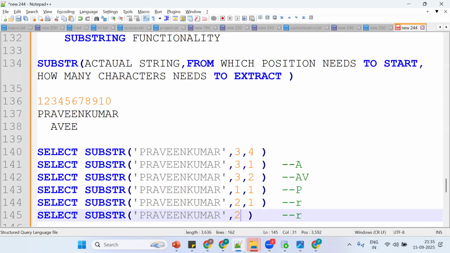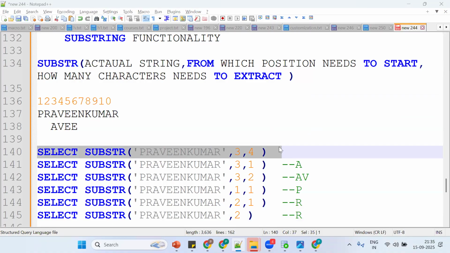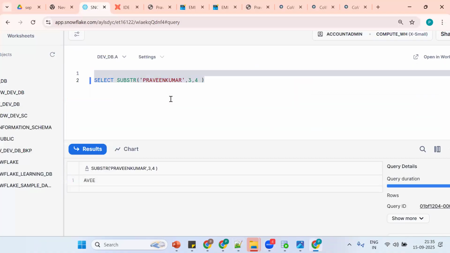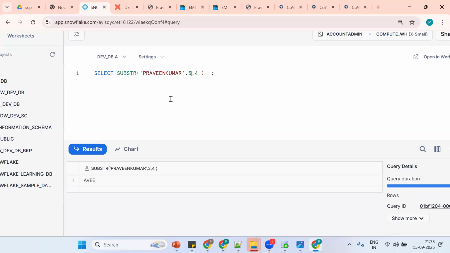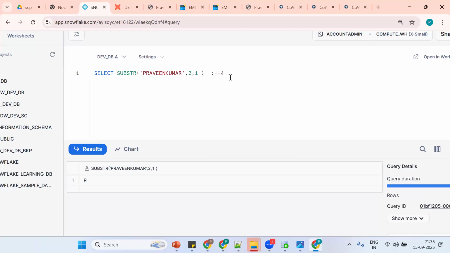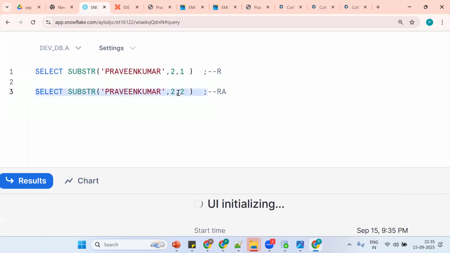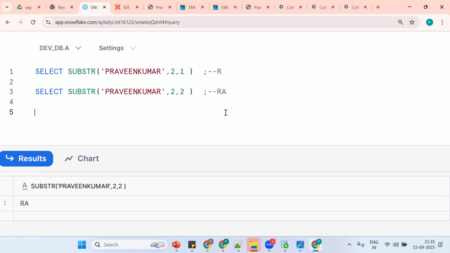So simply I put 2. What's the exact output? Anyone? It will start at R and go to the end of the string. Okay, I'll explain. Hold on, let me complete. So see, control V. If I put 2, 1, what's the exact output we'll get? R is the output. Control C and control V. So 2, 2. What's 2, 2? RA will come. Got the point? So this is it so far. Same thing. Now what happened? Simply I put 2. Any guess for the exact output?